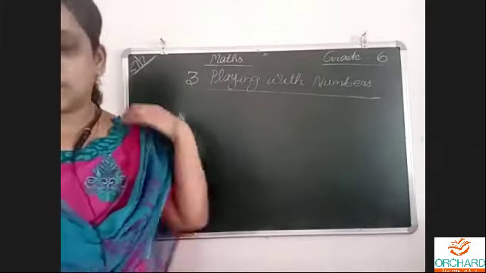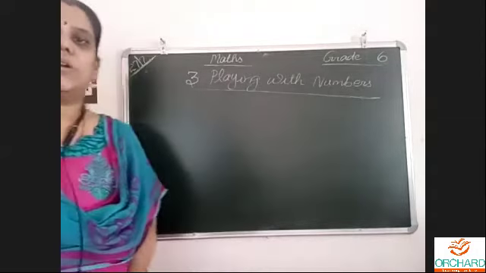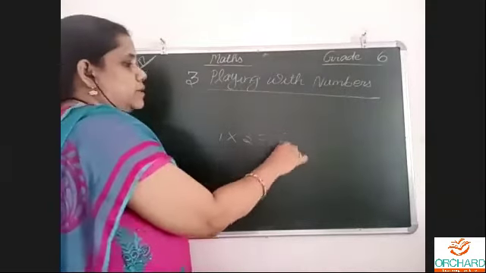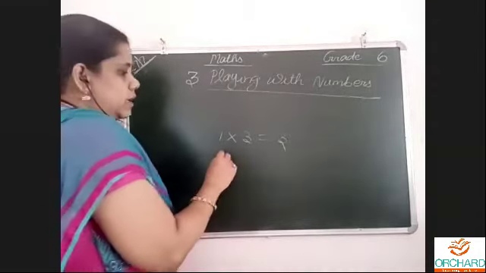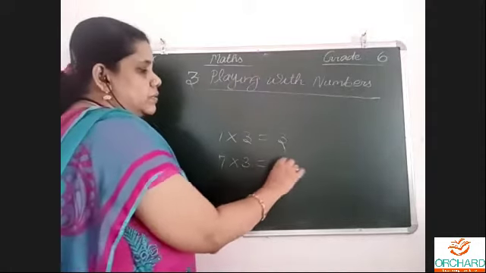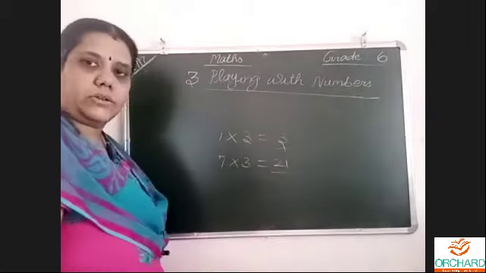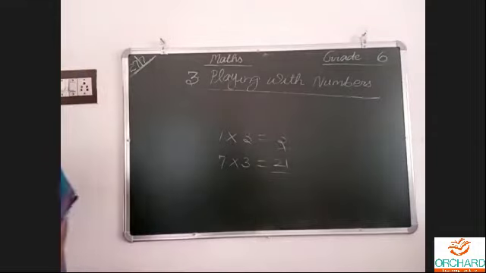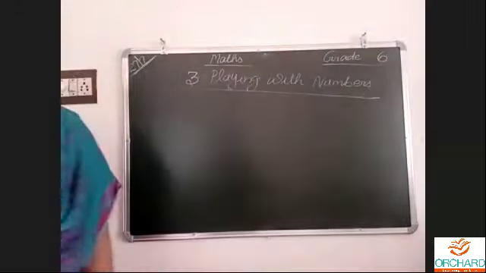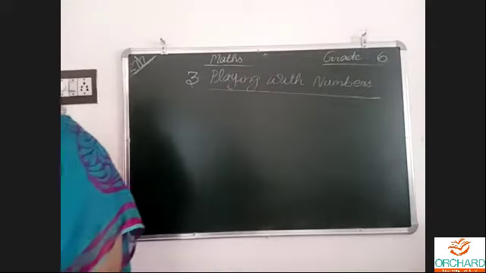Product is also the same thing. Even numbers always give an even product. For odd numbers, the product is always odd. For example, 1 is an odd number, 3 is an odd number, 1 threes are 3. 7 is an odd number, 3 is an odd number, 7 threes are 21, and 21 is also an odd number. So the product of odd and odd numbers will be odd, while addition will only give even. For product, it is the same thing. All of this you must know for knowledge purposes. Okay.